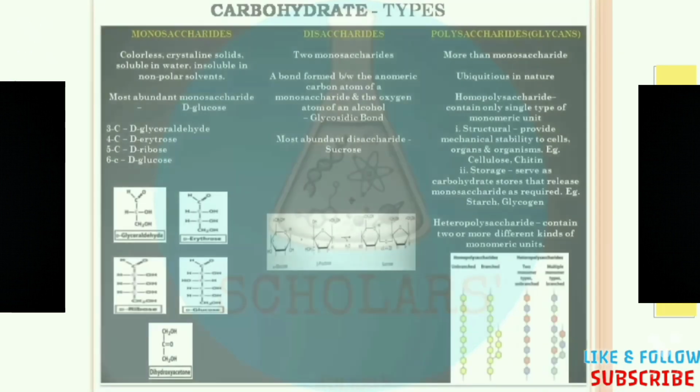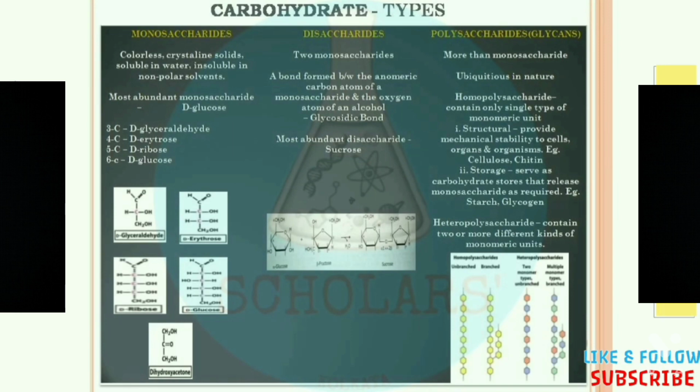Now let's discuss briefly all three types of carbohydrates. At first, monosaccharides. We previously discussed that they have a single sugar molecule, and the most abundant monosaccharide is glucose. Monosaccharides have different numbers of carbons: 3 carbon, 4 carbon, 5 carbon, 6 carbon, as you can see in the pictures.